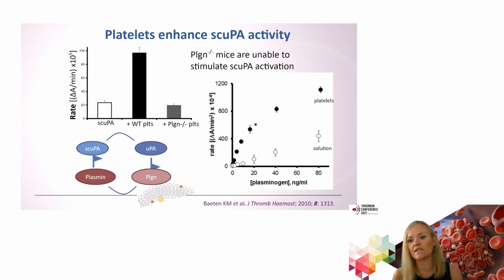We also looked at this as a function of various plasminogen concentrations in either a solution phase, the open circles, or in the presence of platelets. And again, we see dramatic acceleration of uPA formation in the presence of platelets. So this tells us that there's a reciprocal activation between scuPA and plasminogen on the platelet membrane to be able to stimulate active uPA and active plasmin.